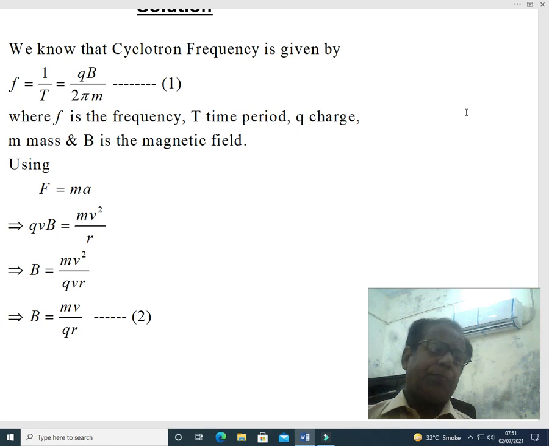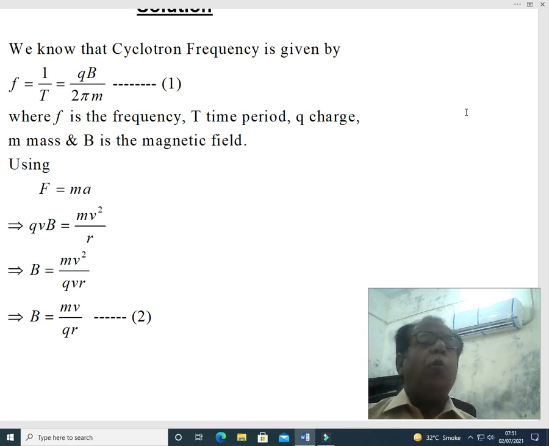In other words, while deriving equation number 1 we have to go through this process. While going towards the derivation of cyclotron frequency f equal to 1 over T equal to qB over 2 pi m, we have to start from Newton's second law of motion, and then we have to justify this equation in terms of the factors involved in this equation.